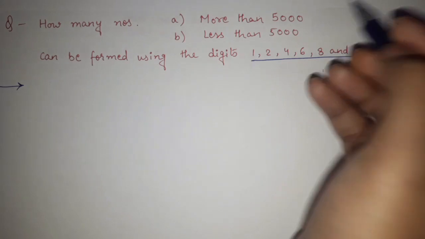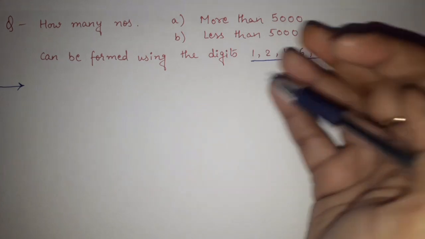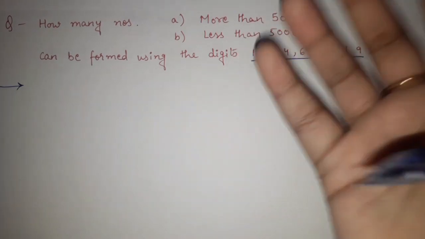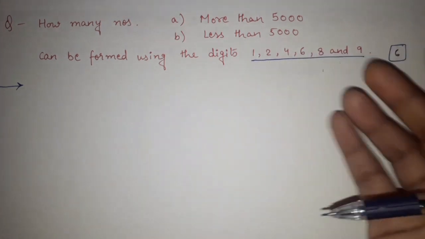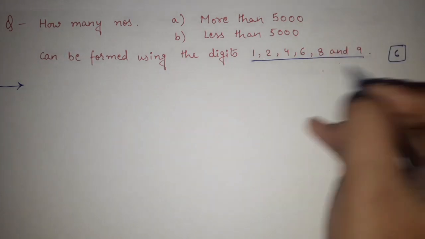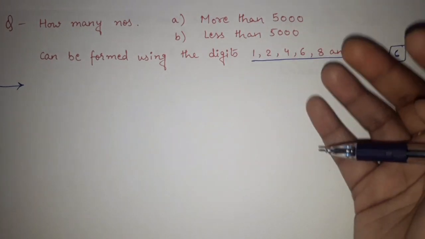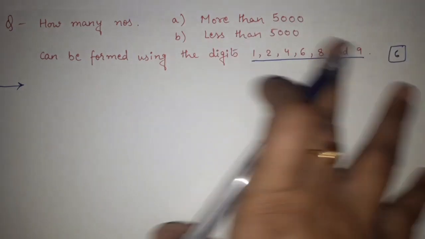Now, more than 5000, it is not told here how many digits the number has, right? It can be 2, 4 digit, 5 digit, 6 digit, 7 digit, 10 digit, 20 digit, 100 digits. They have not mentioned anything. Anything more than 5000 is possible with the help of these numbers. Because repetition is allowed, we can use these numbers multiple times. We can form 10 digit, 50 digit, 100 digit numbers. So there is no limitation given at all.